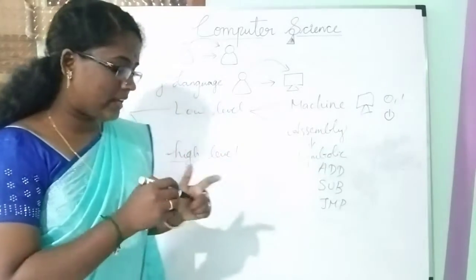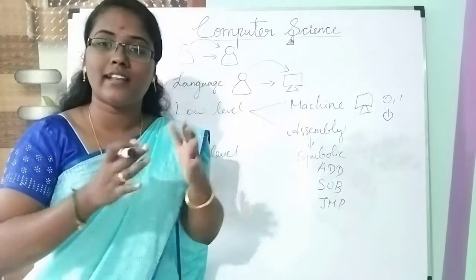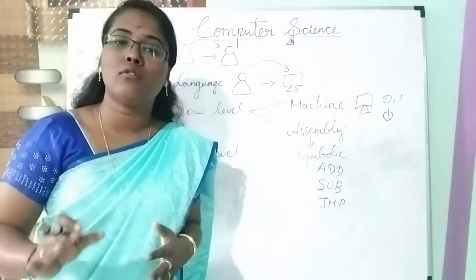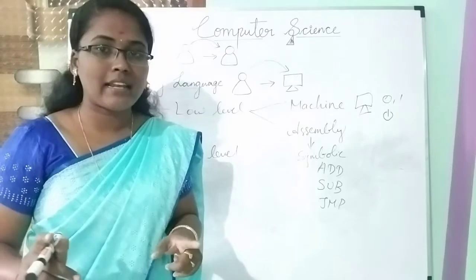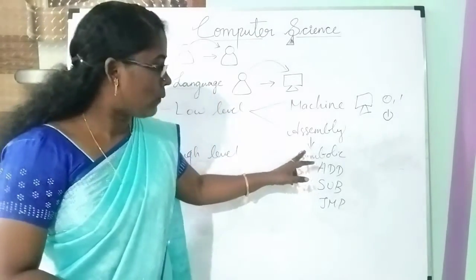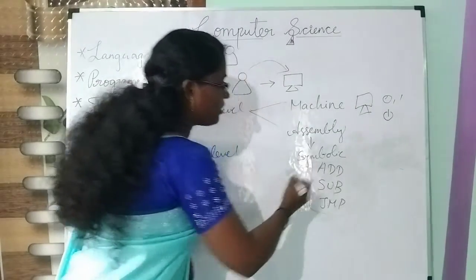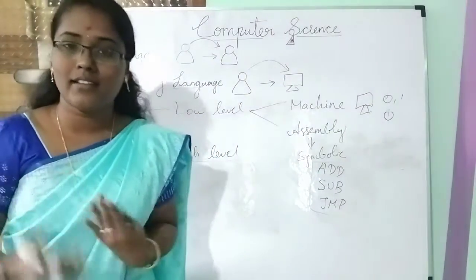Already I told you machine language contains only 0 and 1, and the machine knows only 0 and 1. That is binary code. But in assembly language we use some symbolic names, which the machine can't understand.